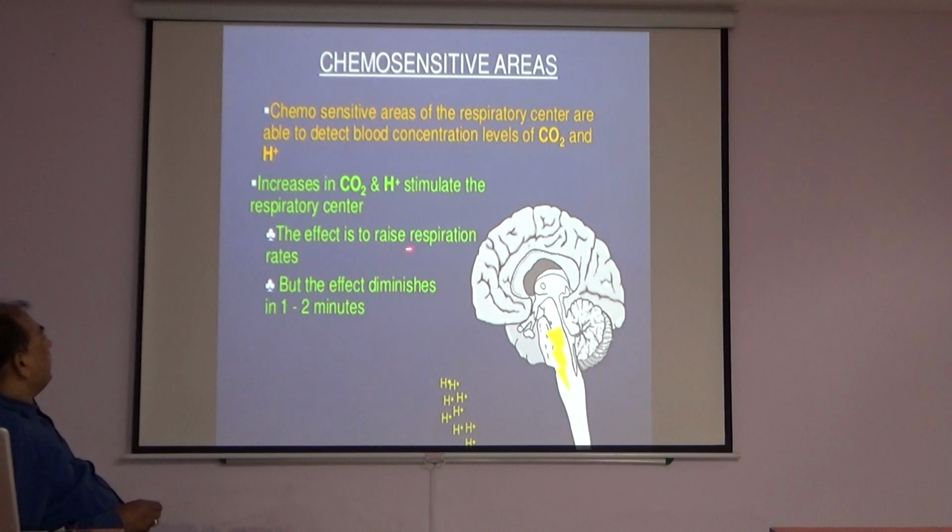The effect is to raise the respiration rate. So the respiratory rate is increased, but the effect diminishes in 1 to 2 minutes. So the respiratory control acts within 1 to 2 minutes.